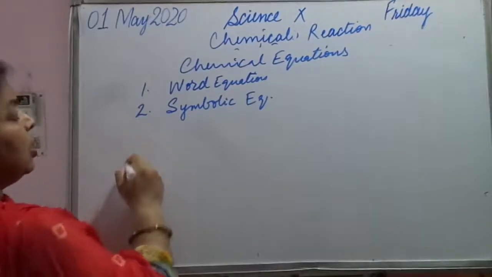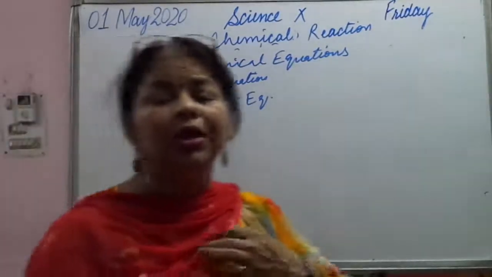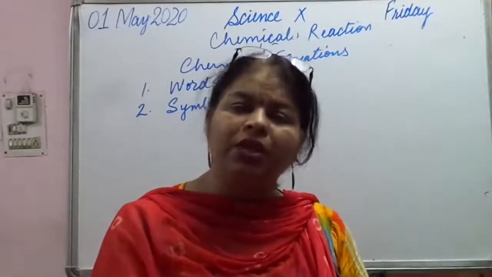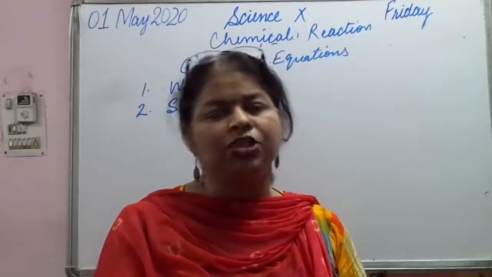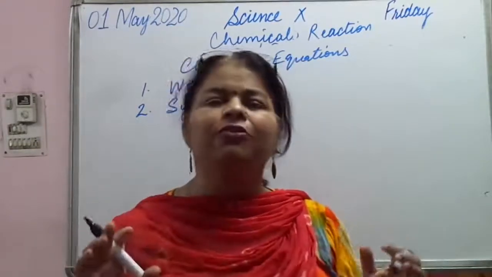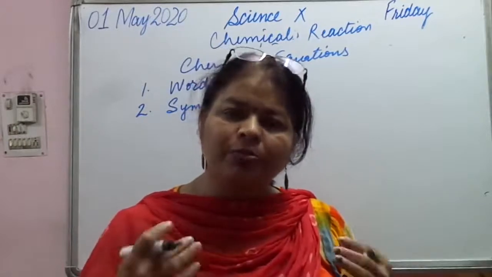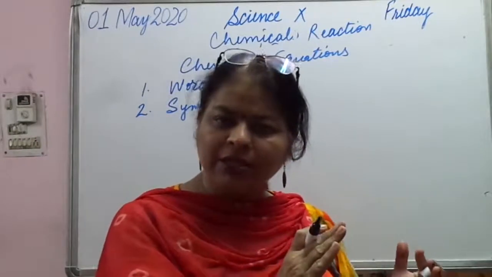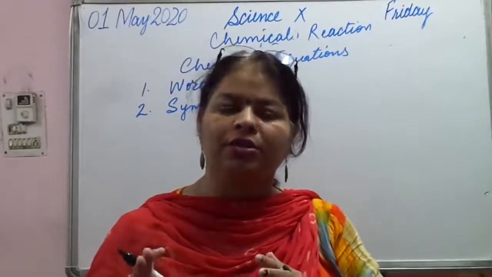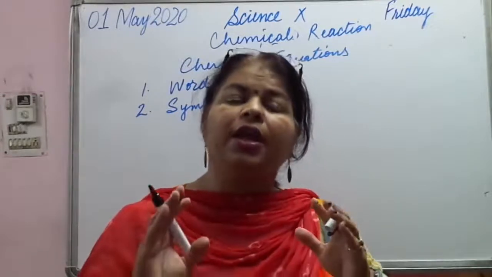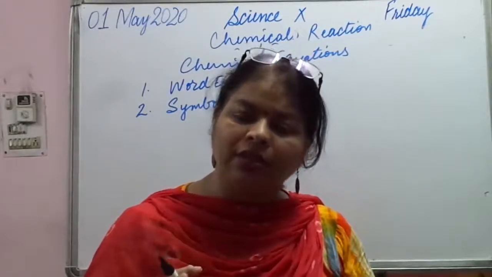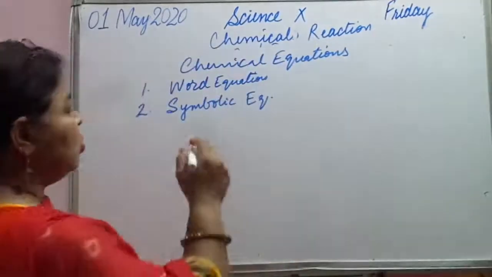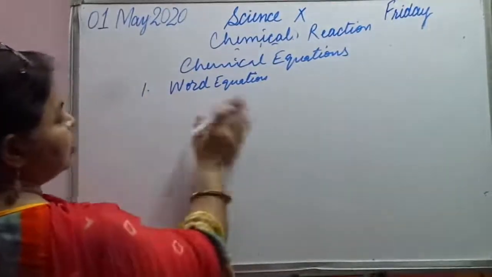For example, somebody tells you about a chemical change and says that magnesium wire was burnt in air and on burning it produced magnesium oxide. This is a sort of story that is being told. To express it in the form of an equation, we write down the reactants on one side and the products on the other side. A word equation links together the names of the reactants with those of the products.